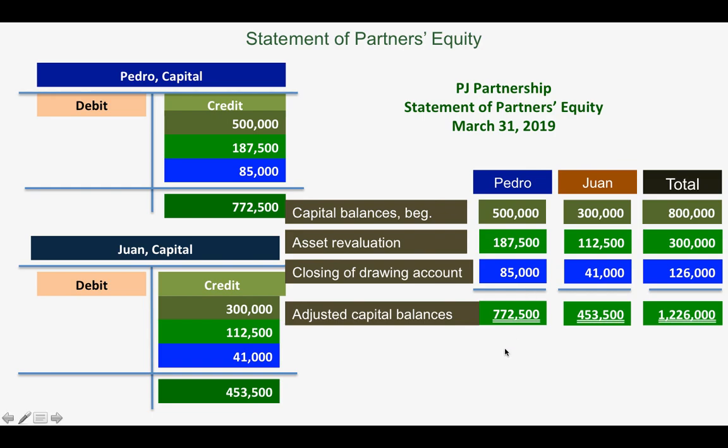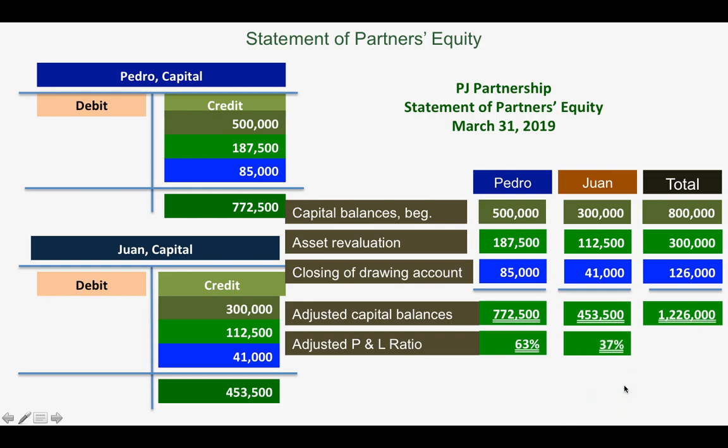Okay, and based on this, you can also present the adjusted profit and loss ratio, which is basically the same.